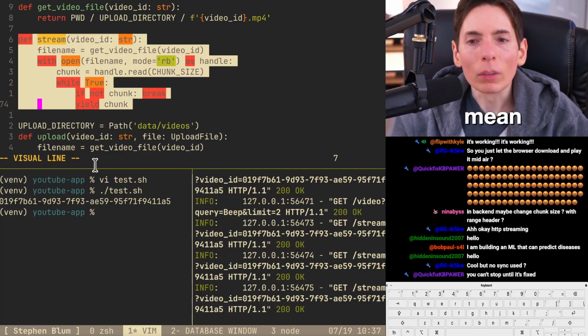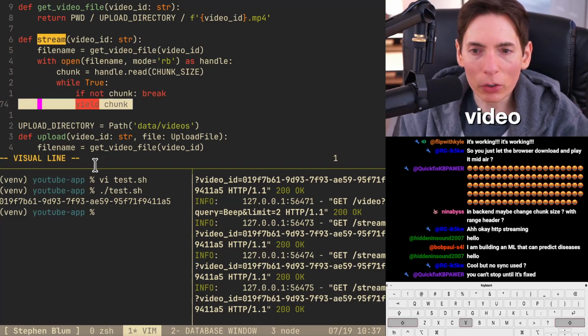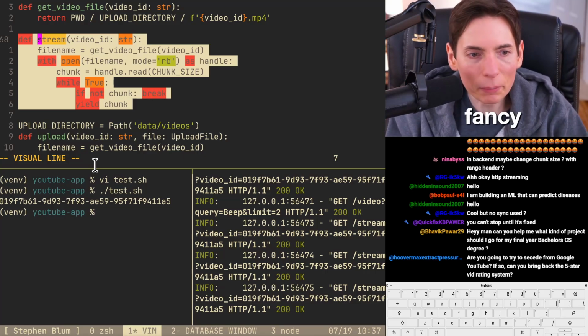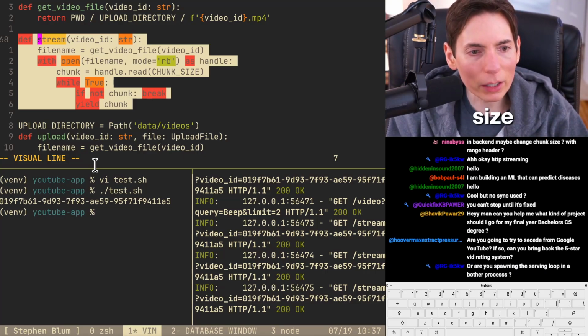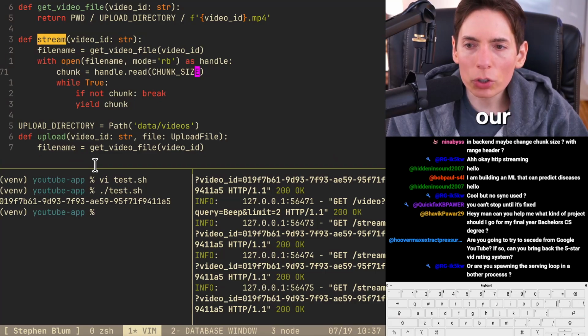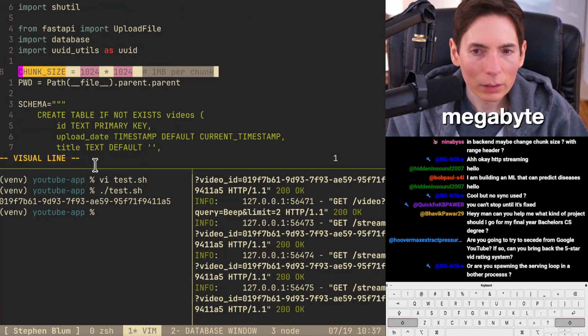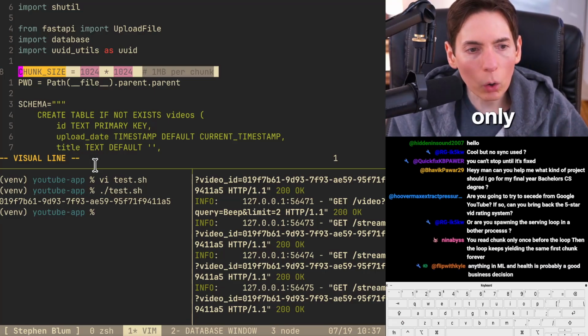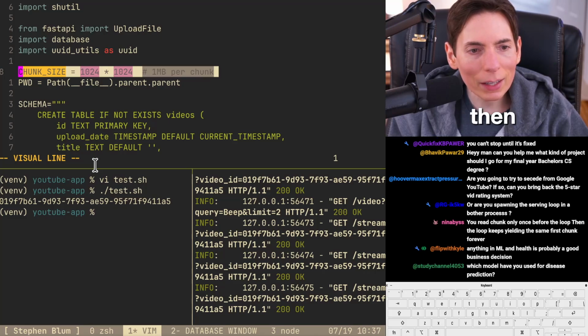What do you mean? I mean, you just got to stream the video. It's just binary data, right? Why would you have to be anything special or fancy? In the back end, maybe chunk size, a range, and a header. Yeah, so here's our chunk size. It's 1 megabyte, and that is going to give us the first stream there. You need to chunk only once before the loop, and then the loop yields the same first chunk forever.